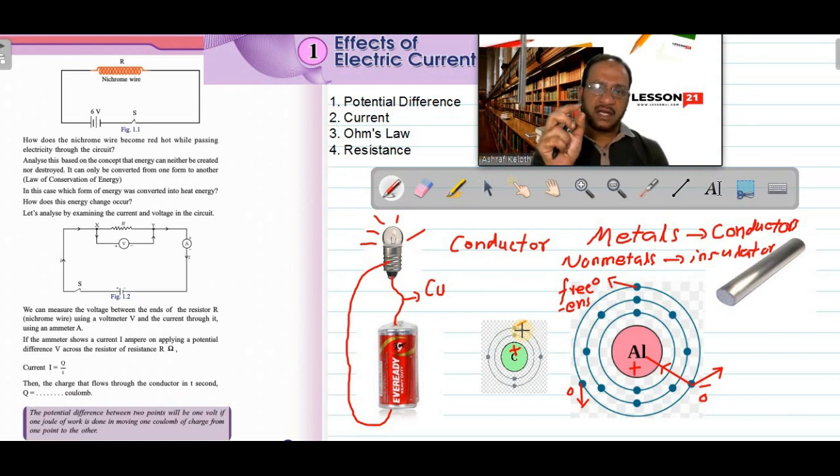These are non-metals. So there are no free charges, there are no free electrons. That is why thread is an insulator, plastic is an insulator, paper is an insulator, but copper is a conductor, aluminum is a conductor, iron is a conductor, because these metals have millions and millions of free electrons. That is the main reason. Got the point? Okay. Now we will move to the next point.